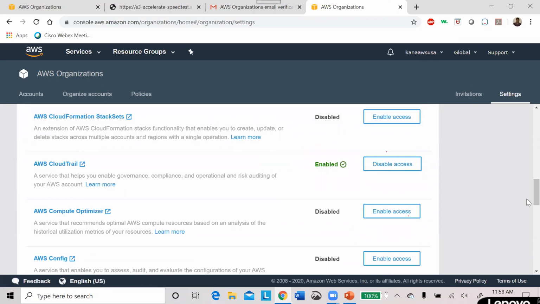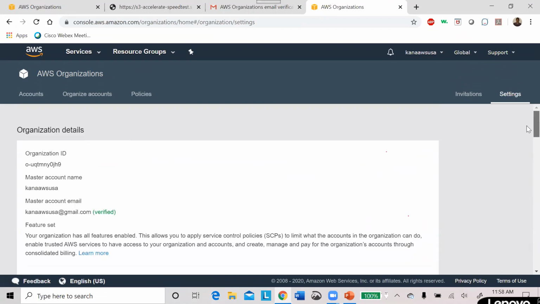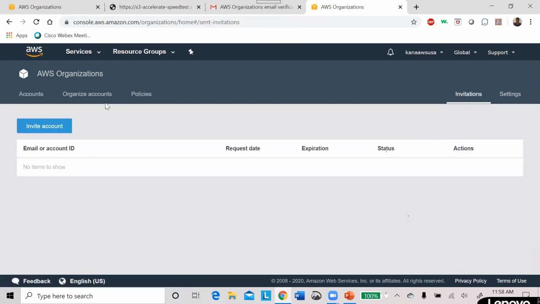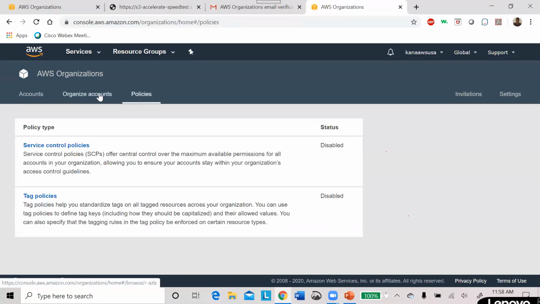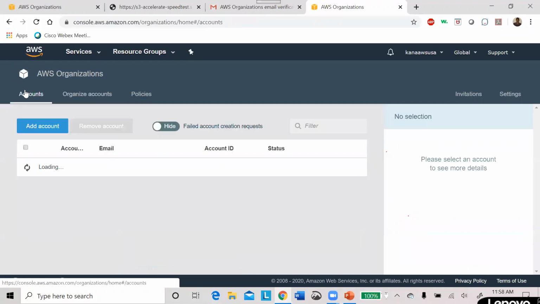Okay, so that I can monitor my account, what activities are being performed. The rest of them I am leaving as it is at this moment, but in a future session we are going to enable them. Now you understand the organization units we have created, and these are the accounts.